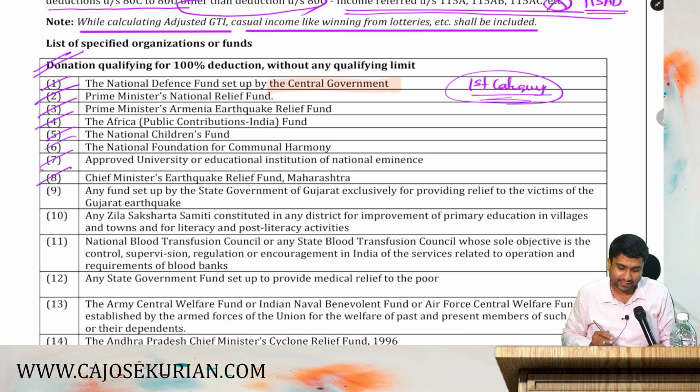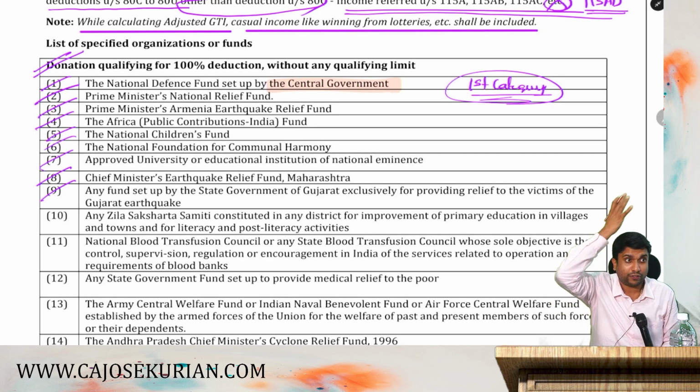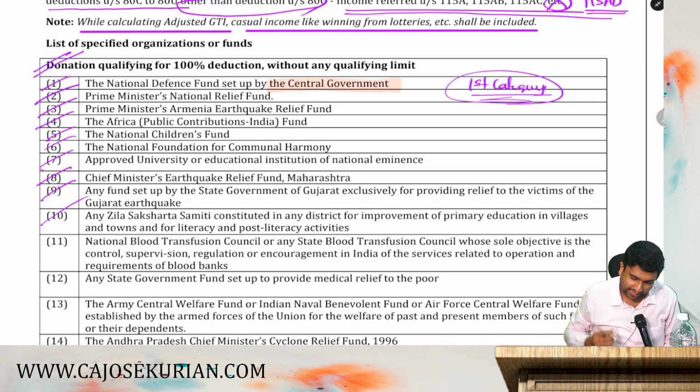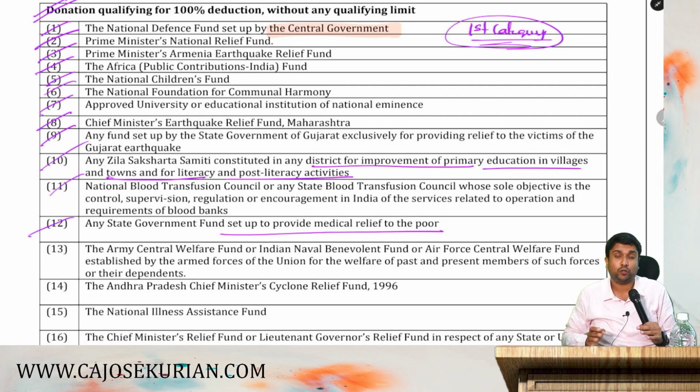Then Chief Minister's Earthquake Relief Fund, Maharashtra. Then any fund set up by the state government of Gujarat exclusively for providing relief to victims of the Gujarat earthquake which happened earlier. Then any Zila Saksharta Samiti constituted in a district for improvement of primary education in villages and towns, for literacy and post-literacy activities. Then National Blood Transfusion Council. Then state government fund set up to provide medical relief to the poor.